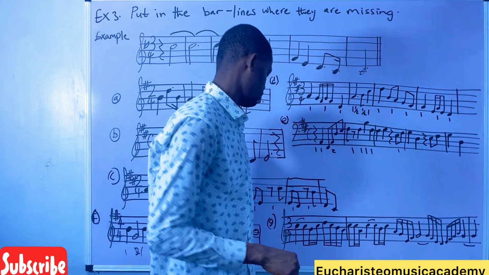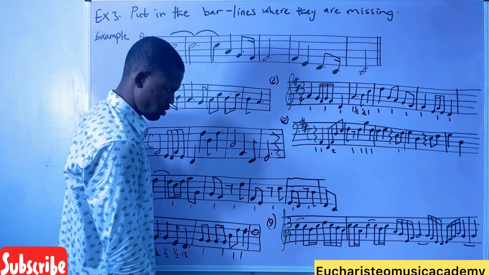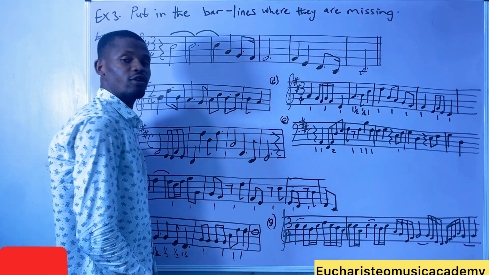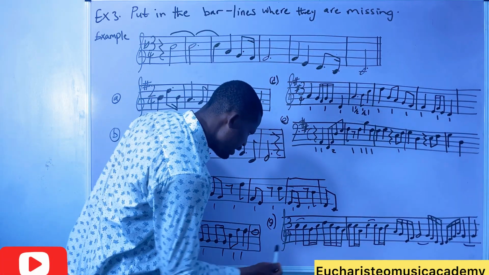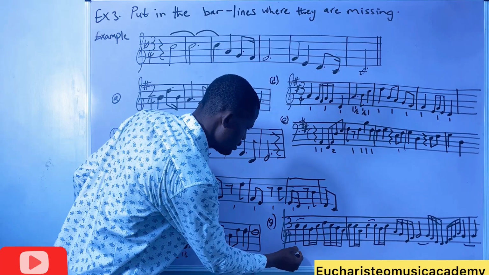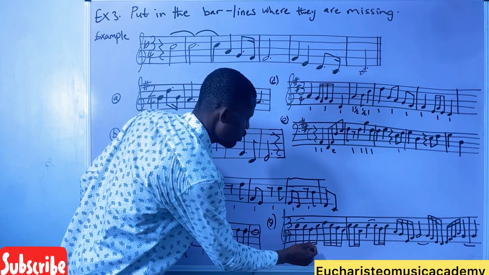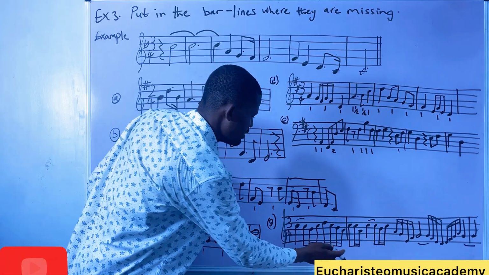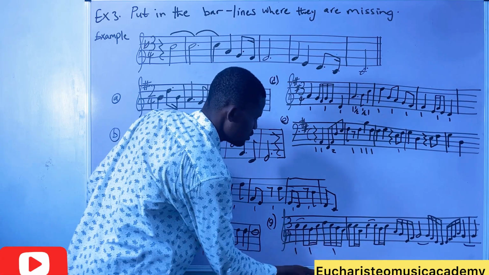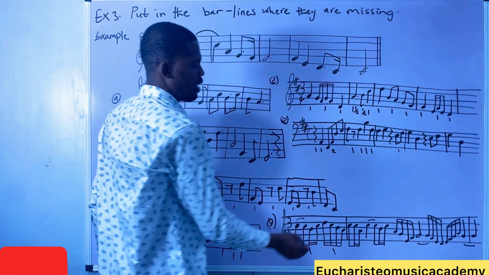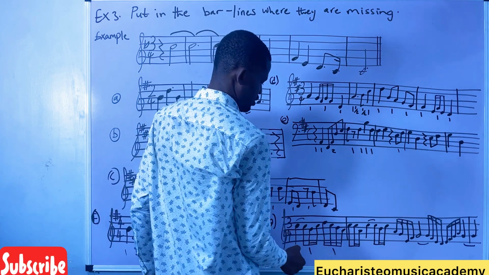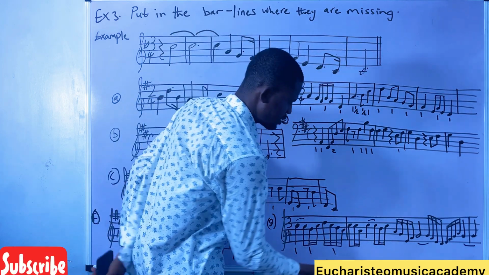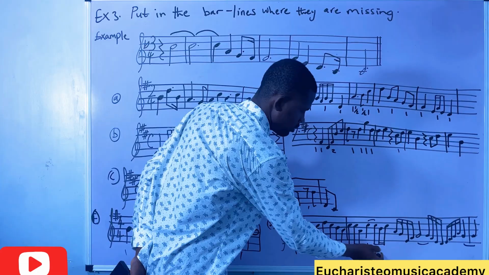G. 3/4 time. Let's count. This is 1. Everything about here will give us 1. Everything about these 3 notes is 1. Everything about these 4 notes is 1. So our time signature, our bar line will be there. 3 quarters already. So let's count. Everything about this is 1, 1, 1.